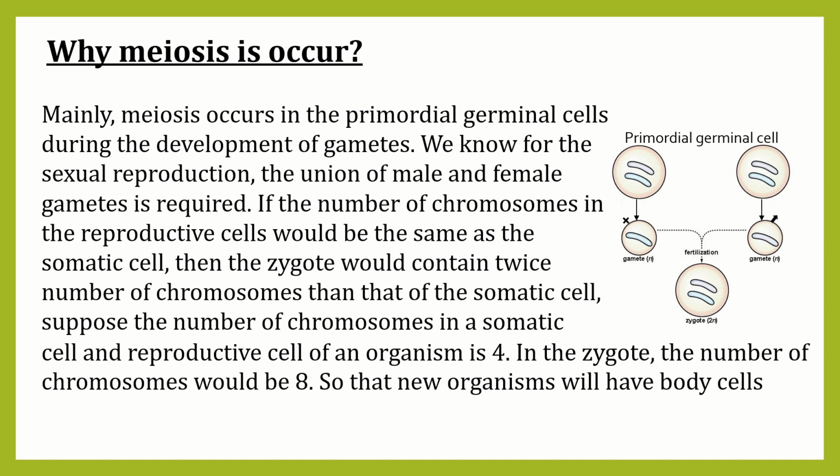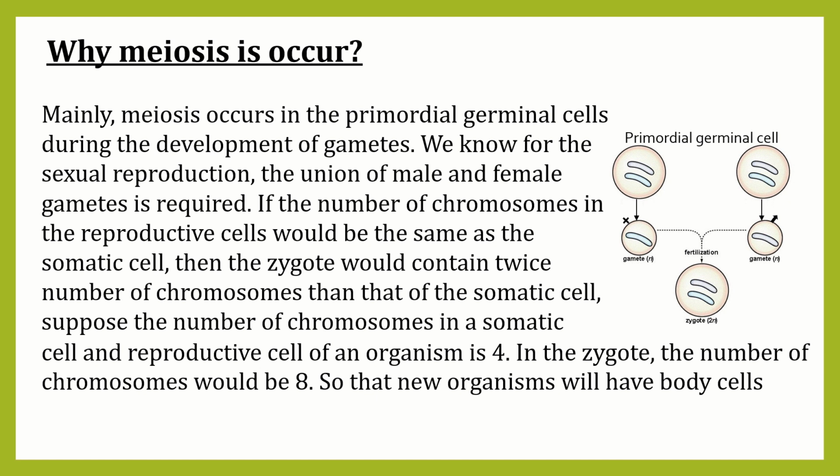We know in this process, 4 daughter cells are produced from a eukaryotic cell. Here, the nucleus divides twice, but the chromosomes divide once, and the number of chromosomes becomes half in the daughter cells than the parental cell. Now, why does meiosis occur? Mainly, meiosis occurs in the primordial germinal cell. This is a primordial germinal cell. During the development of gametes, that means during the development of reproductive cells.